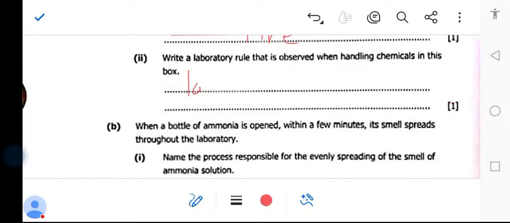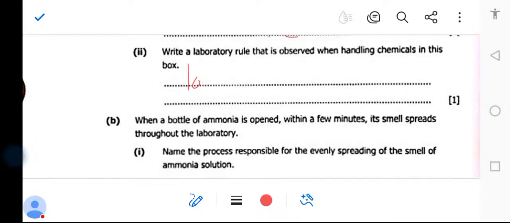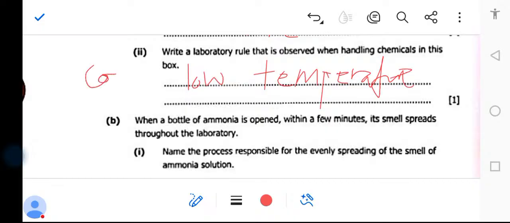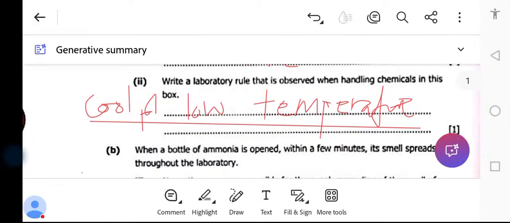You say low temperature. So you make sure it has low temperature. But make sure, what is it first? We say the cool place. So number 1, you put it in a cool place which has got low temperature. That's how you answer that one.